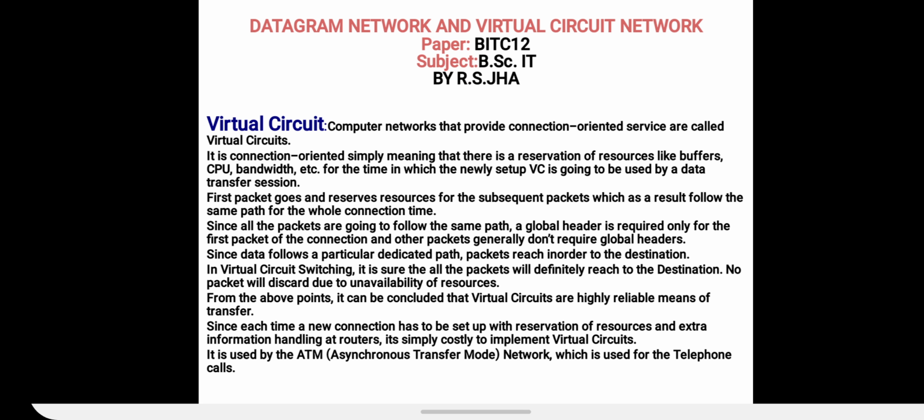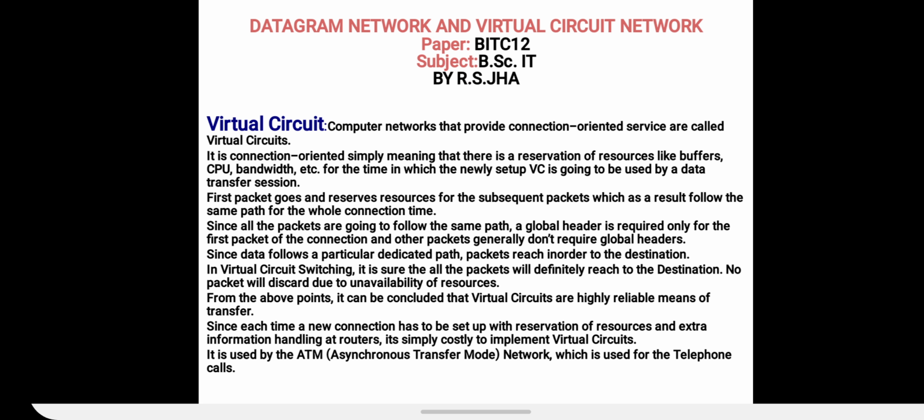So the first packet in the virtual circuit goes and reserves resources for the rest of the packets, which as a result follow the same path for the whole connection time. Since all the packets are going to follow the same path, a global header is required only for the first packet of the connection, as I have told you previously, and other packets generally don't require the global headers.